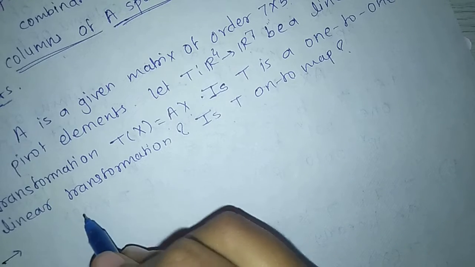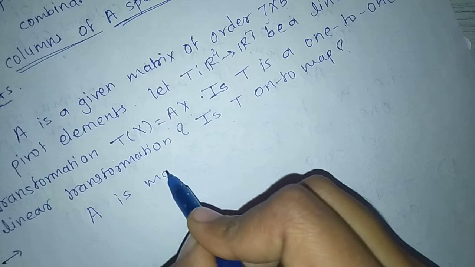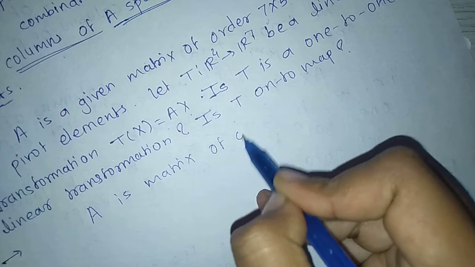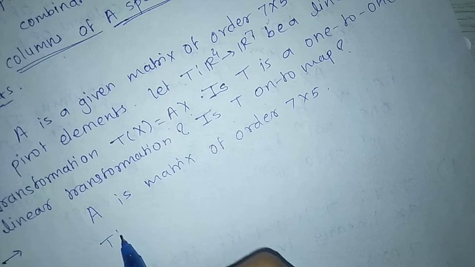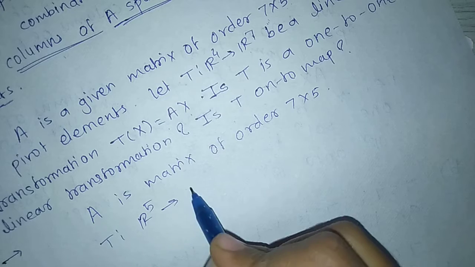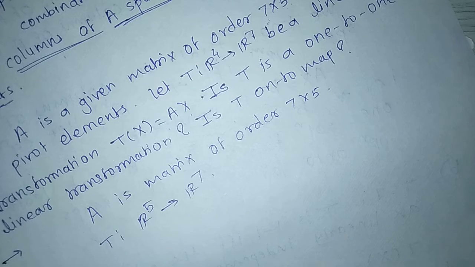Here A is a matrix of order 7 by 5, meaning T mapping R5 to R7. Here n equal to 5, m equal to 7.